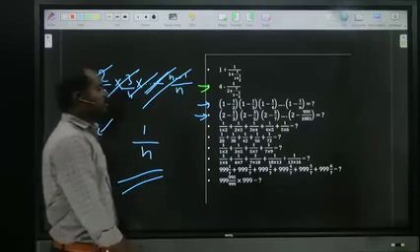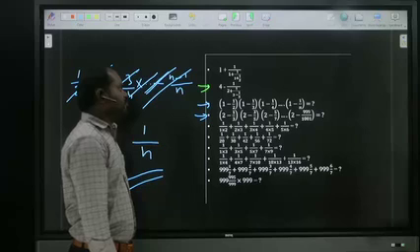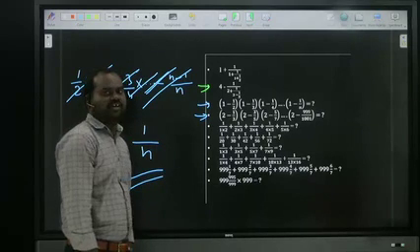Try this: 2 minus 1 by 3 into 2 minus 3 by 5 into 2 minus 5 by 7, and so on up to 2 minus 999 by 1001. Try that one.